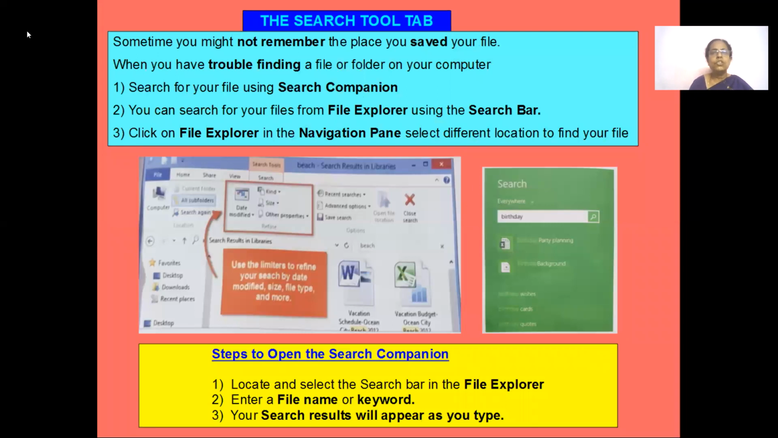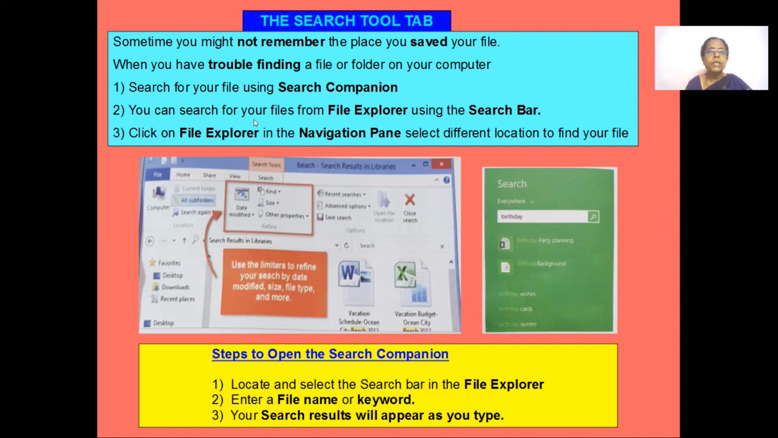This is the search tool tab. In the search tool tab, sometimes you find it difficult to find some files and folders. So what should you do? Sometimes you won't remember where you saved it. So there is an option called the search companion option. Okay, for searching for your files, you use the search companion option.